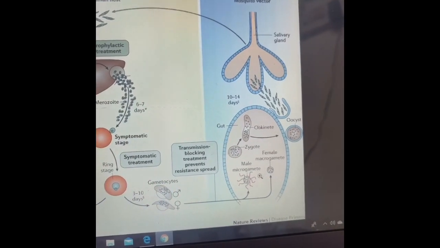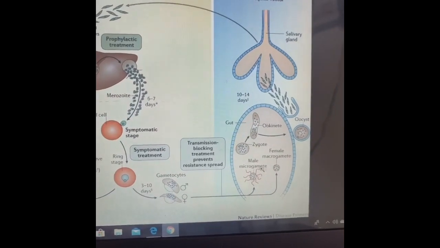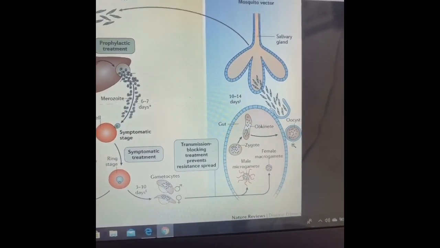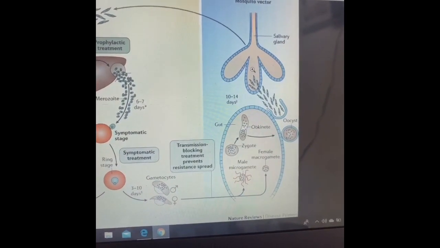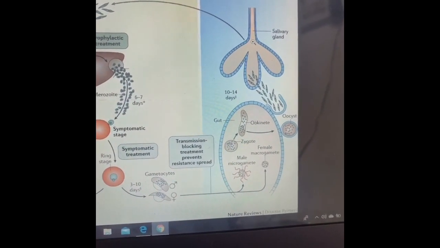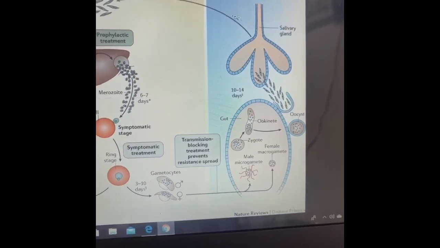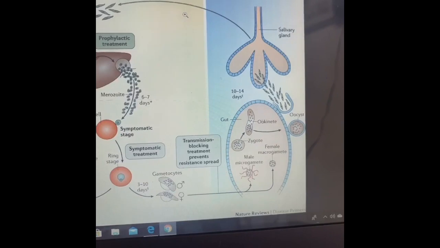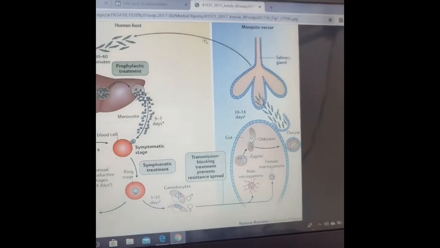This environment is suitable for the 2 gametes to fuse and form the oocyst. This oocyst multiplies and passes on the sporozoites into the salivary gland. Again, when the mosquito bites another organism, along with the saliva, sporozoites are transferred. I hope the life cycle is clear to you all.